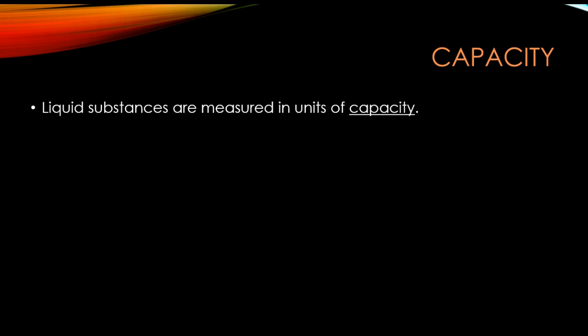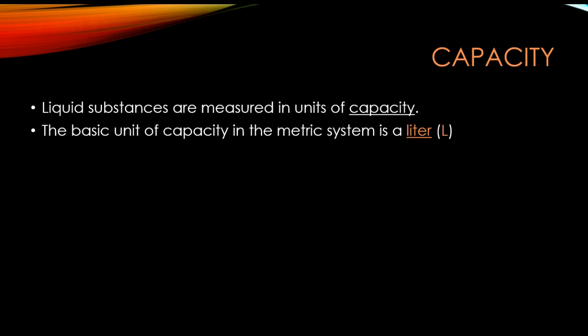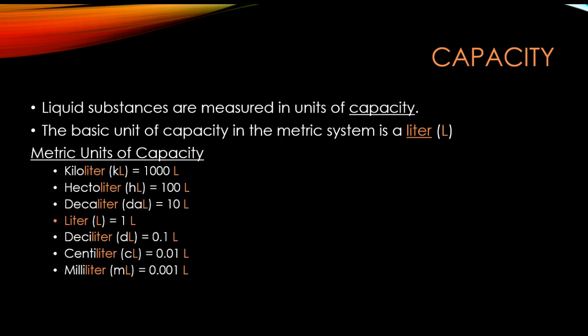Liquid substances are measured in units of capacity in the metric system. The basic unit of capacity in the metric system is a liter. This is the only one that is symbolized by a capital letter, and it is a capital L. If we take a look at our metric units of capacity, the prefixes do not change. The standard unit for capacity is a capital L, and it's a liter. It is equal to 1 liter.